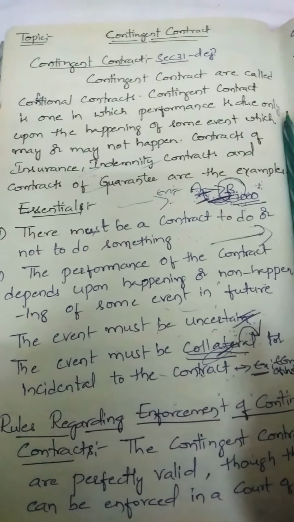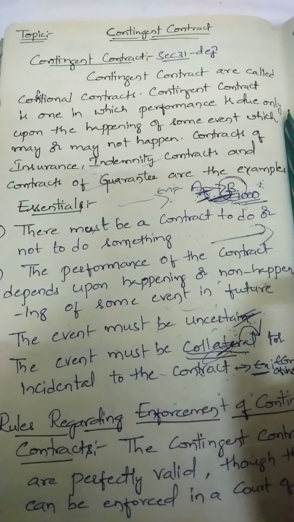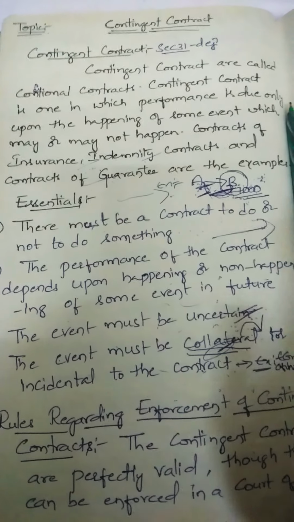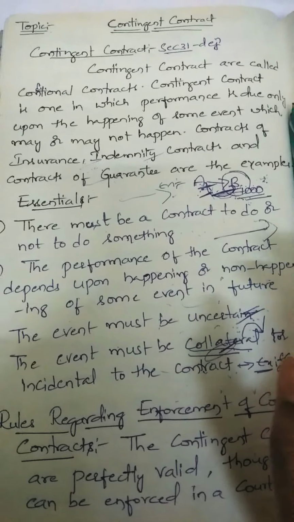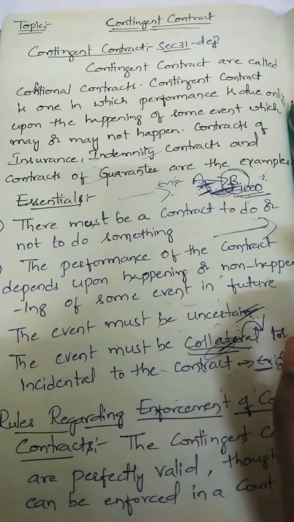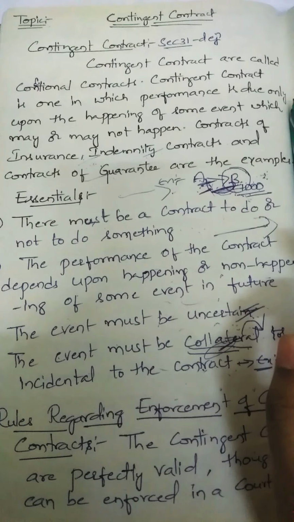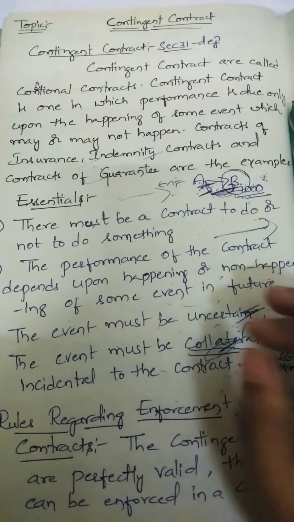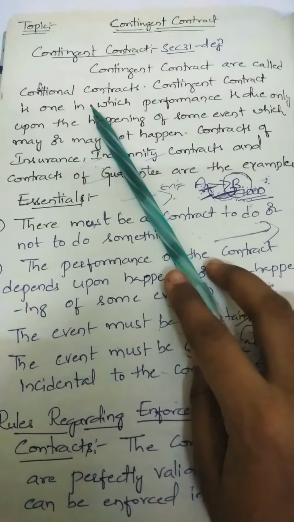There is another type of contract, the absolute contracts, that means unconditional contracts. But contingent contracts are conditional contracts, because they depend upon some conditions. I will explain it clearly.